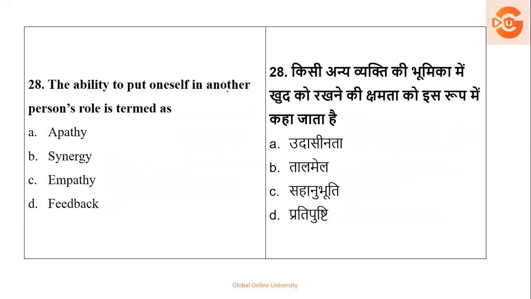The ability to put oneself in another person's role is termed as what? To put oneself in another person's role. So it will be called empathy, synergy, empathy and feedback. It's called empathy. Communication has to be empathetic. The role should be empathetic, so that is empathy. It includes every quality: your generousness, your politeness, your attentive listening. So it should have that in the communication as well as in the person. So option C is the right option.